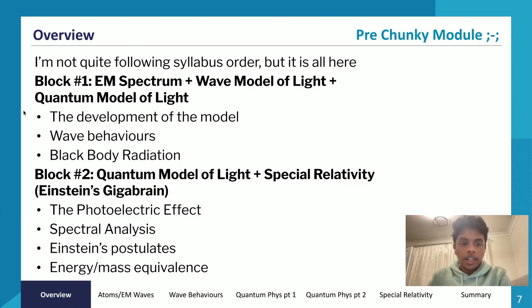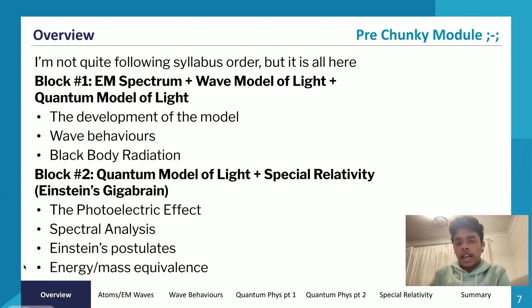In our first hour, or maybe less than an hour, we'll aim to cover the electromagnetic spectrum, the wave model of light, and the quantum model of light. Within this block 1, we'll be going through the development of the models of light, the wave behaviours, and blackbody radiation. Learning about blackbody radiation will then segue us nicely into the second block, which looks at the quantum model of light and special relativity, where I'll be flexing Einstein's gigabrain. In the second block, we're going to be looking at the photoelectric effect, spectral analysis, Einstein's postulates, and the energy mass equivalence.